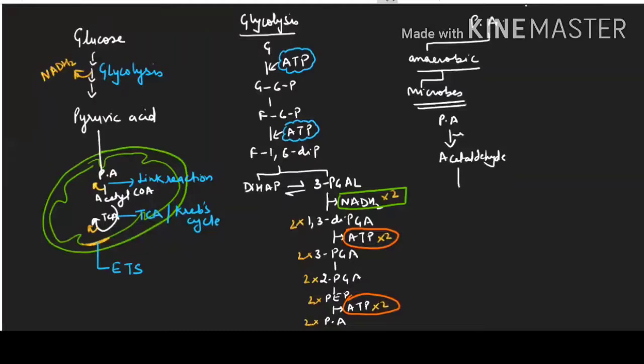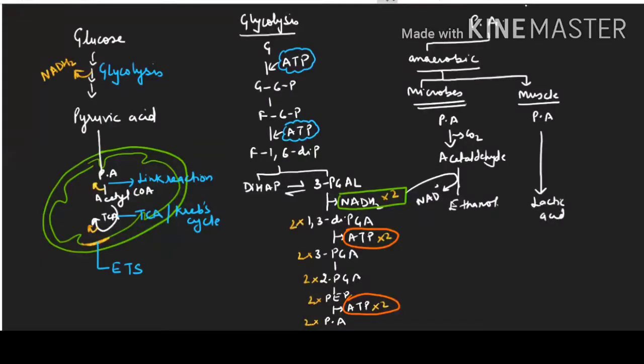And after giving carbon dioxide, it will use the NADH which is made during glycolysis to form ethanol. So this NADH which is produced is being consumed here to form NAD back. If it is occurring in the muscle cells, then pyruvic acid will directly break down to form lactic acid by using NADH, which is made during glycolysis.